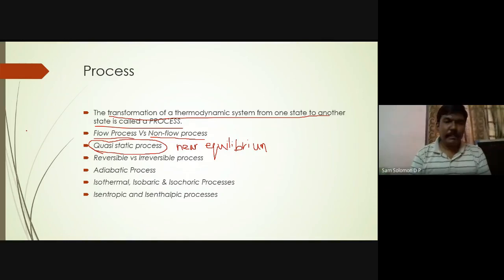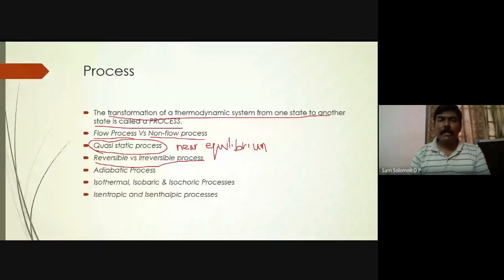That we need the definition of the next two processes: reversible versus irreversible process. You would have studied in your chemistry what is a reversible equation and an irreversible equation. In a reversible equation, if the reactants go to give you some products, and if the products can combine again and give you the reactants, then that is called a reversible equation.